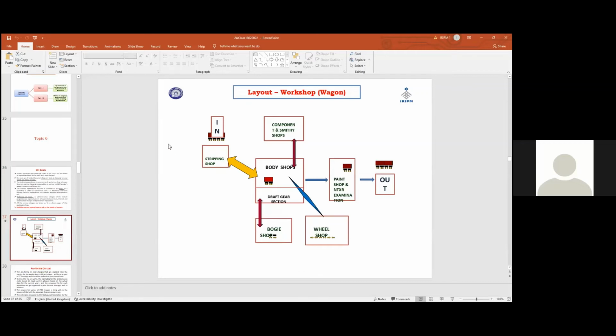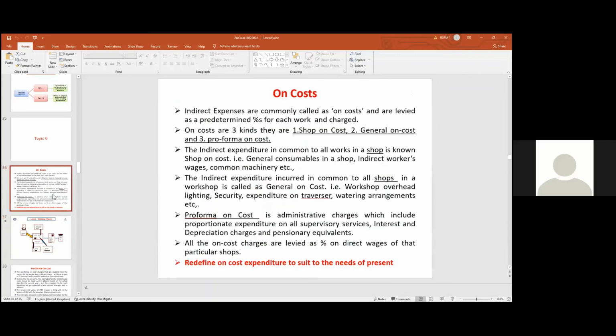The indirect expenditure incurred in common to all shops, stripping shop, component shop, bogie shop, wheel shop, all these shops, is known as general on cost. The indirect expenditure incurred in common to all activities in a shop is known as shop on cost. The indirect expenditure incurred in common to all shops in a workshop is known as general on cost. क्या हो सकता है जनरल ऑन कास्ट में?